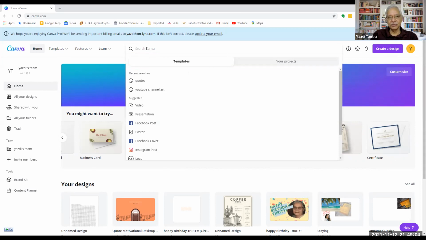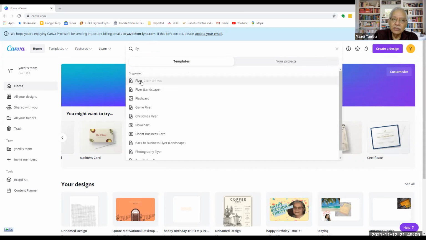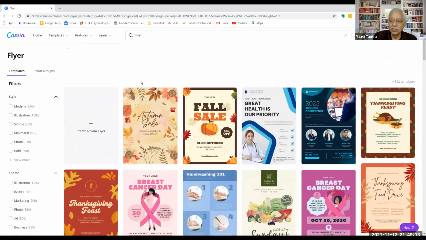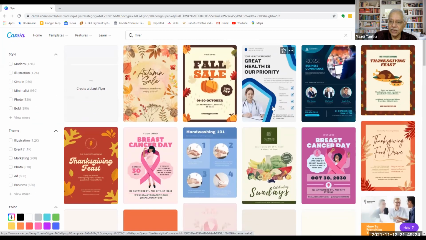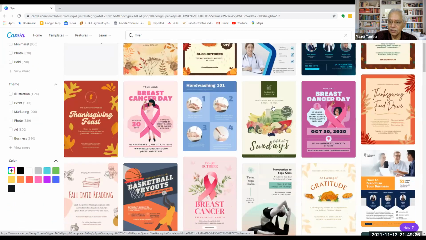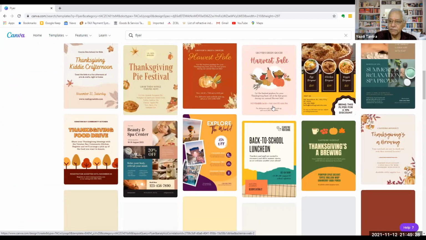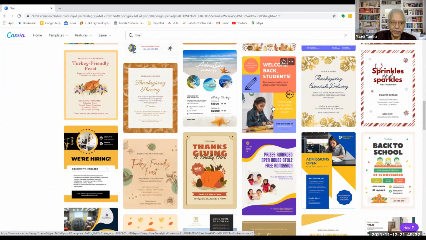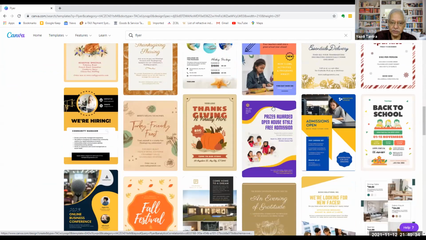So suppose you say, I want a flyer or a poster, whatever. Let us say a flyer. And it will give you lots and lots of options. One option, of course, is create a blank flyer. So you can start from scratch. But here you have so many options which you can look up and select any one, edit it, and make it fancy for yourself.